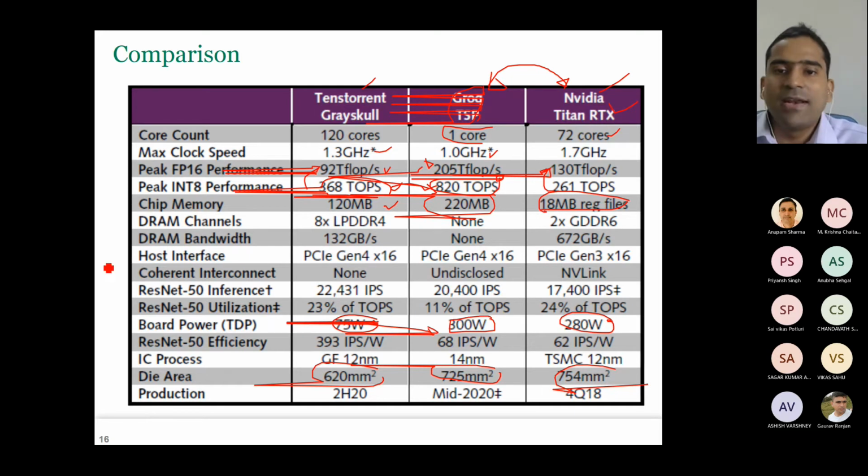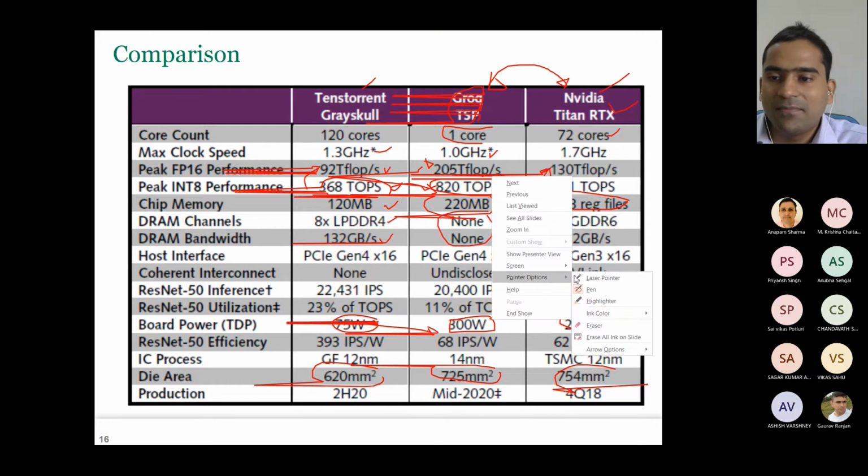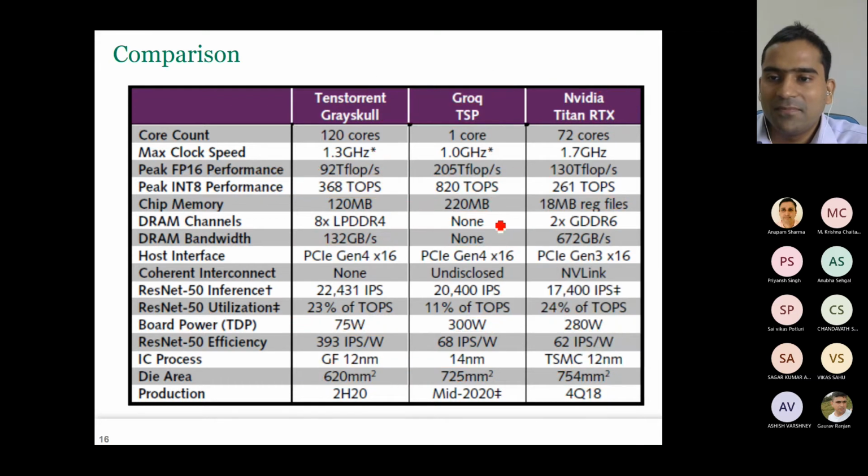Now here, we already discussed this point, it has 8 LPDDR4 channels. Here it has a total of 132 gigabytes per second. Here it has none. So what do you mean by none? Here, what is the meaning of none? No DRAM, sir. No DRAM, yeah. It has no DRAM. It only relies on SRAM.